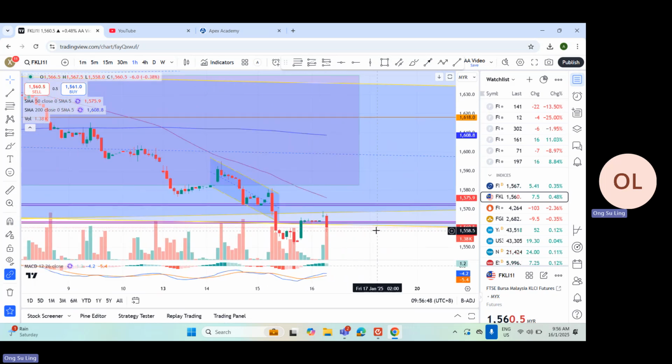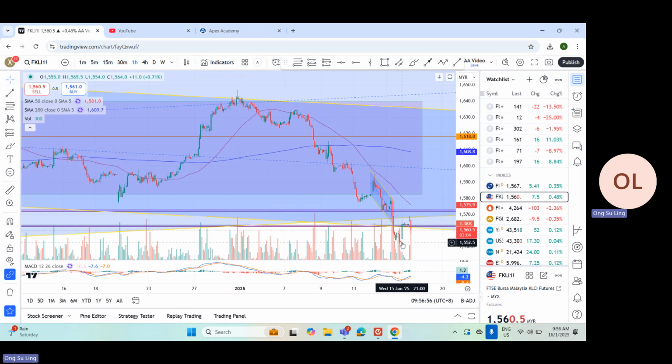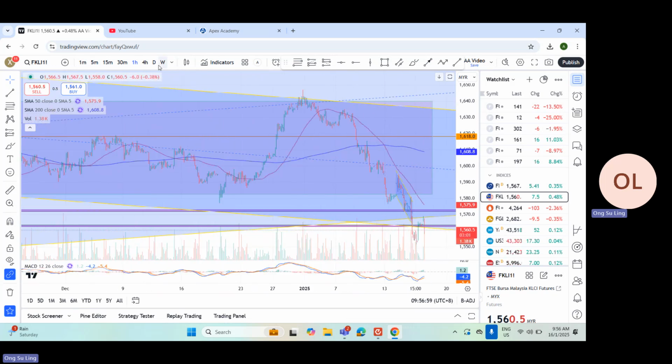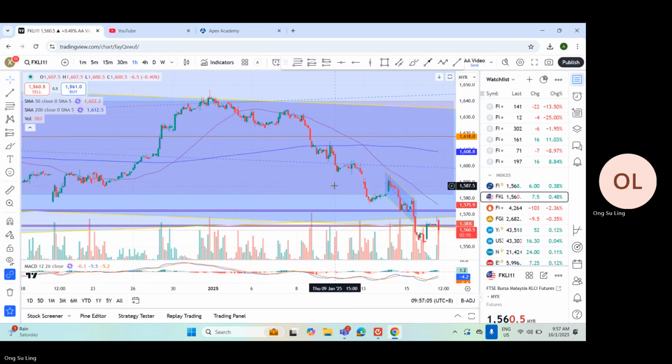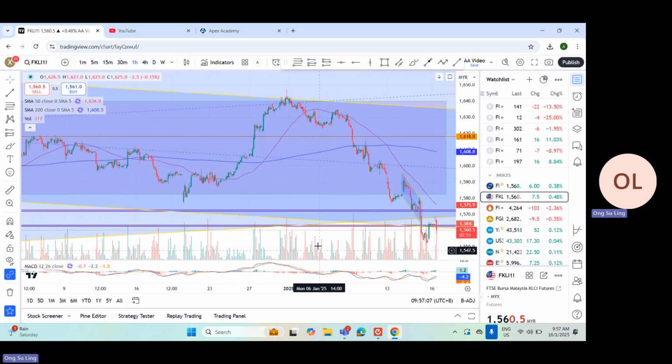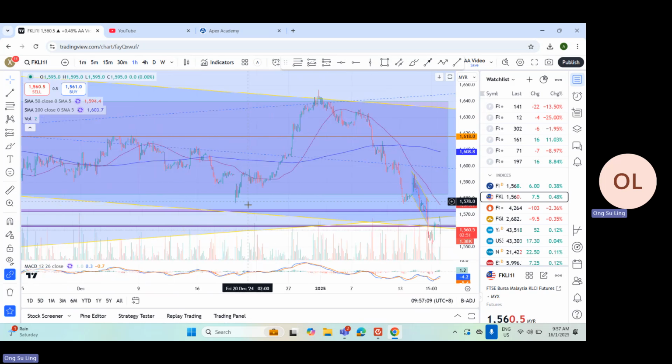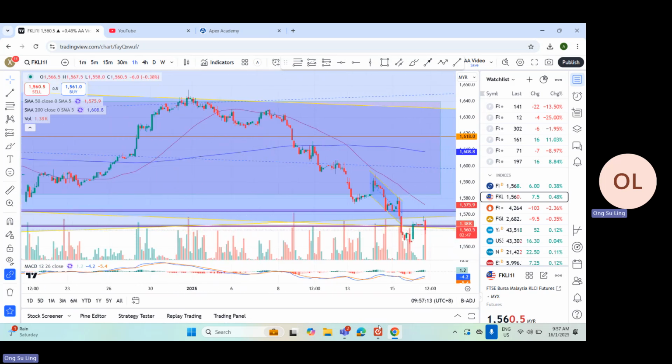If this range could hold, then we might see the index consolidate at this range. If this range is not able to hold, the market will go further lower, likely towards the 1540s range. So just beware of any sentiment change. The chart patterns remain bearish as we see the upside could be limited at this moment.